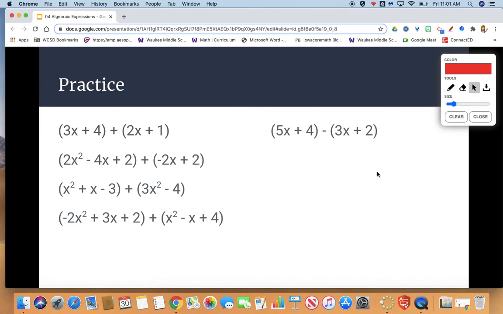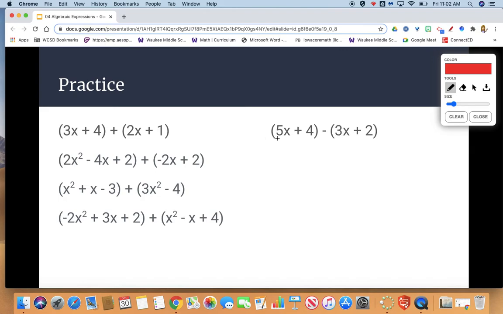When we're subtracting polynomials, I highly encourage you to continue stacking. And then think back to when we were talking about integers. When we were subtracting with positive and negative integers, we made sure to add the opposite. We really want to encourage that process with subtracting polynomials to make sure we're combining our terms correctly. So we're going to start by stacking our like terms just like we did on the adding polynomial side.